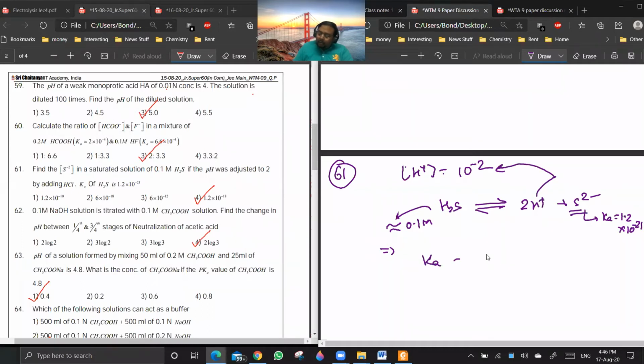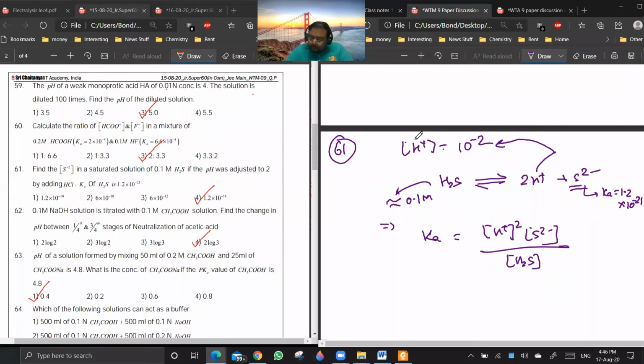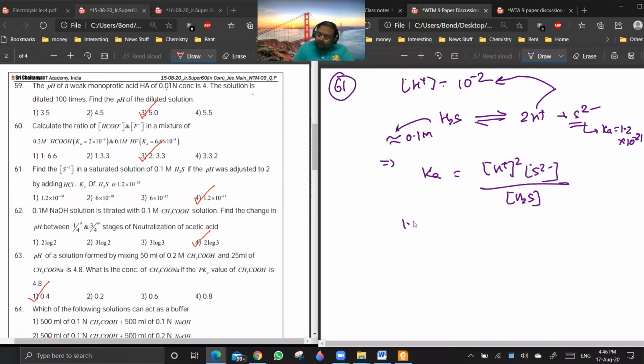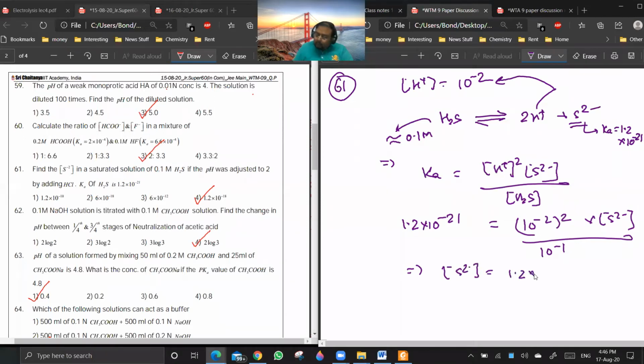We write Ka is equal to concentration of H plus square into concentration of sulfide ion by concentration of H2S. So 1.2 into 10 to the power minus 21 equals 10 to the power minus 2 square into sulfide ion by H2S concentration, which is 10 to the power minus 1, 0.1 molar. So concentration of sulfide ion will be 1.2 into 10 to the power minus 18.